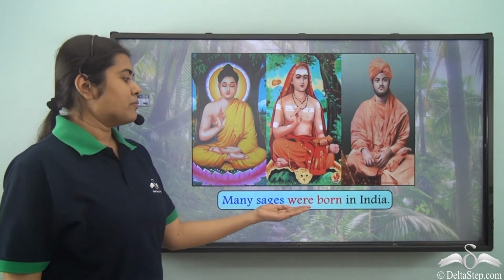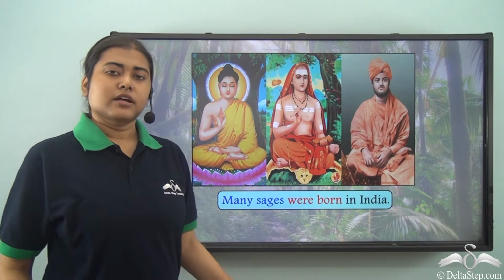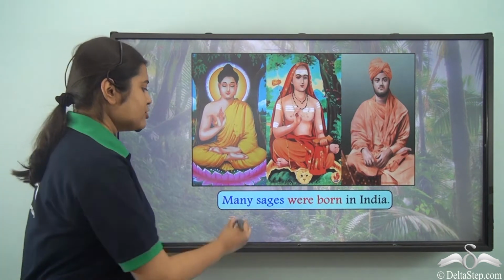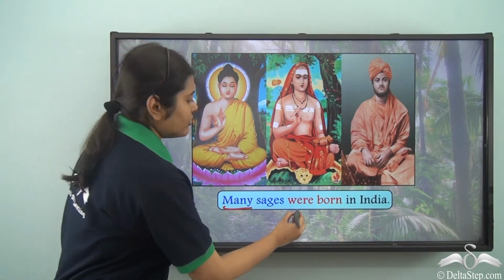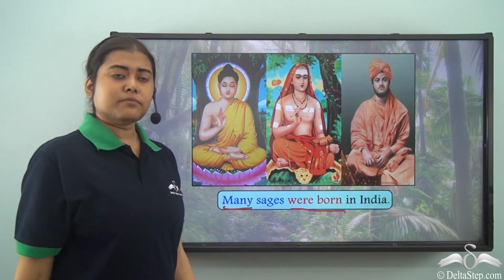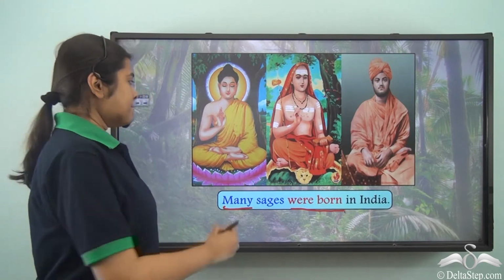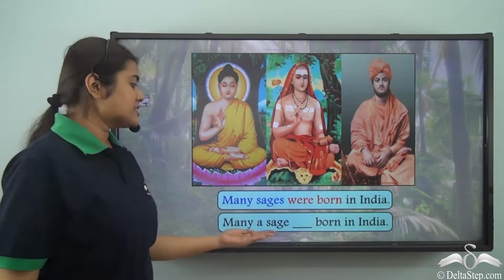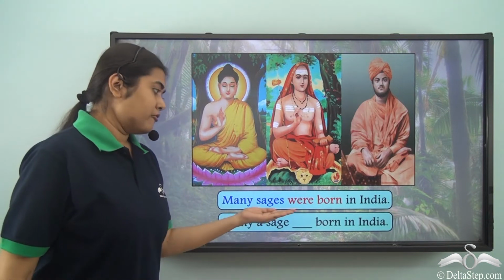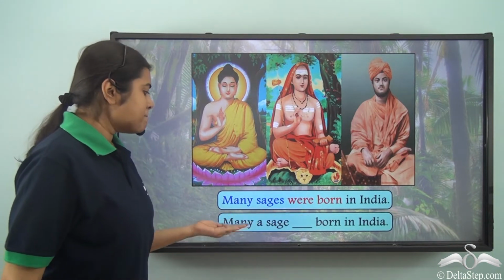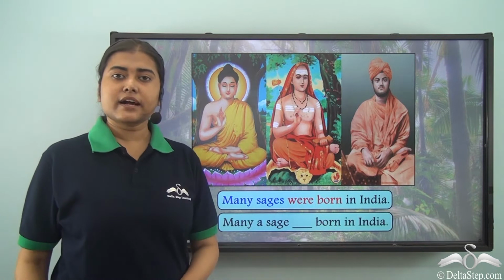Many sages were born in India. Now we know that when we use words like many with countable nouns, we always use a plural verb, were born. But when I say many a sage dash born in India, are we still going to use were? Will I say many a sage were born in India?